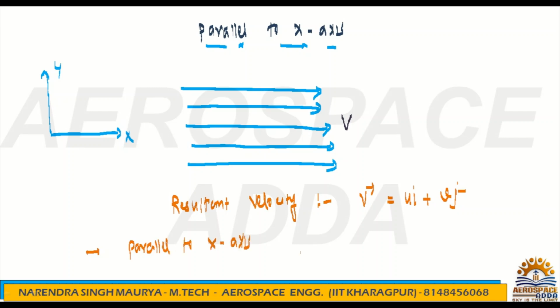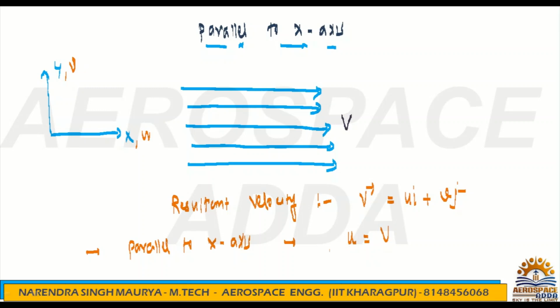But if it is parallel to the x-axis, only one component will be there, that is along x, which is u, and along y, which is v. Because we are talking about flow parallel to the x-axis, only the u component will be there, and that u component is nothing but V, because V is the resultant velocity. So u is equal to V.